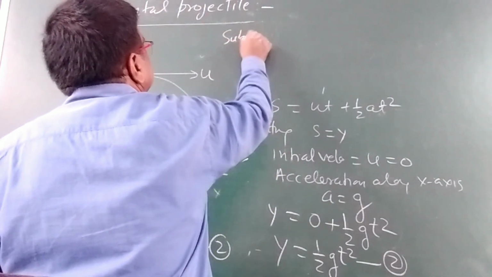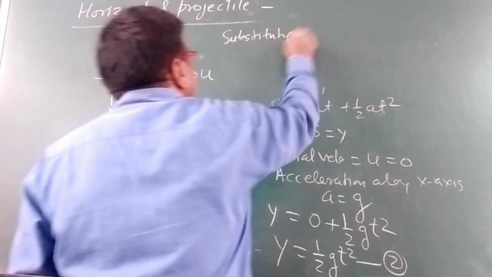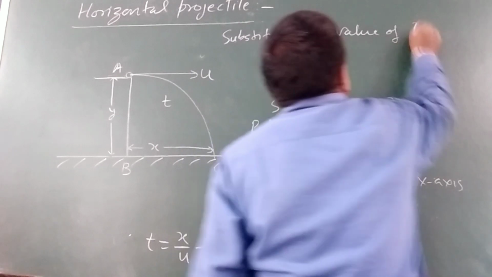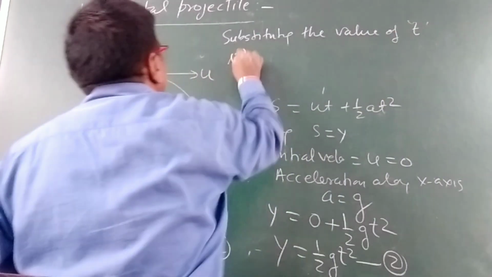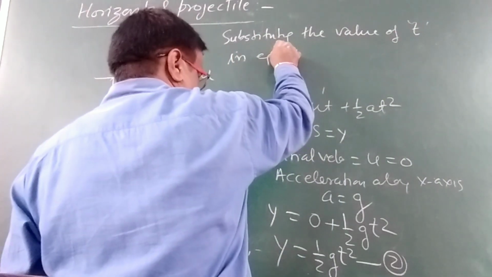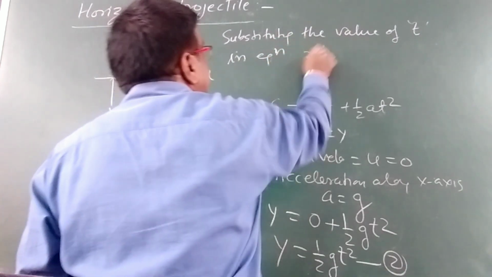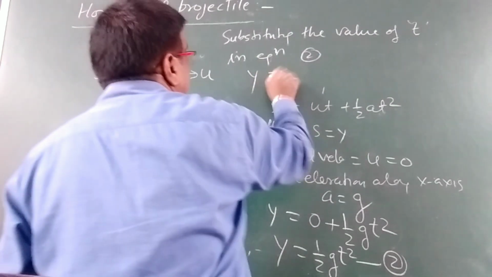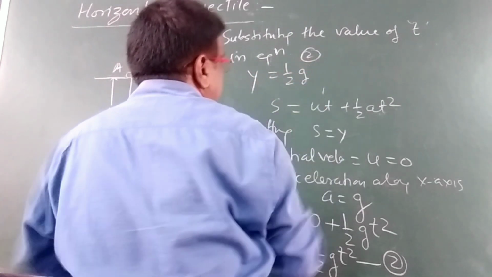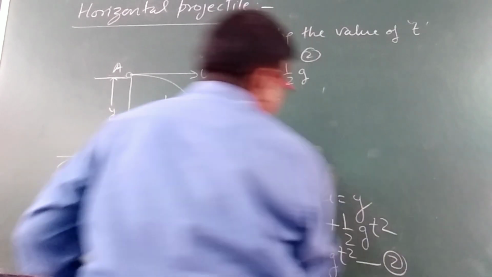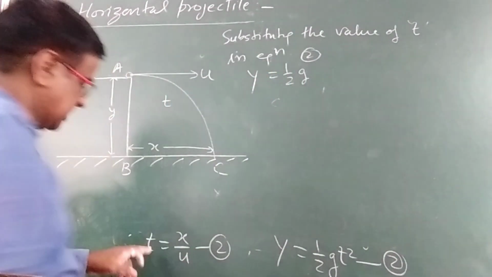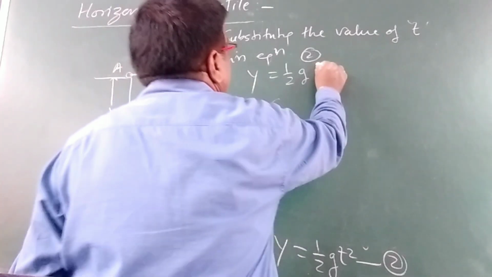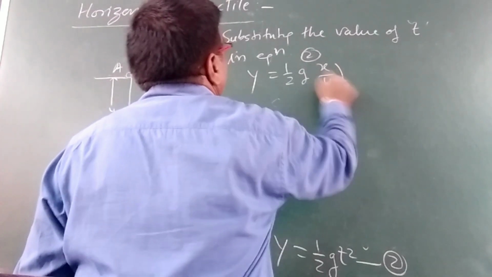Substituting the value of t from equation 1 in equation 2, we get y is equal to 1 by 2 g, and in place of t we put t is equal to x by u, so t is equal to x by u whole square.